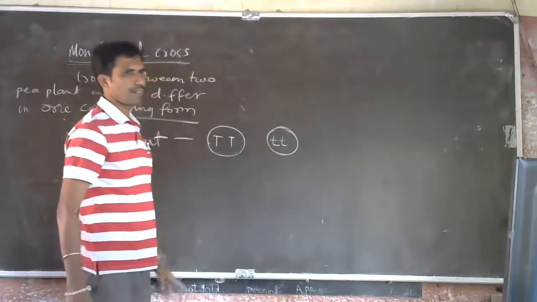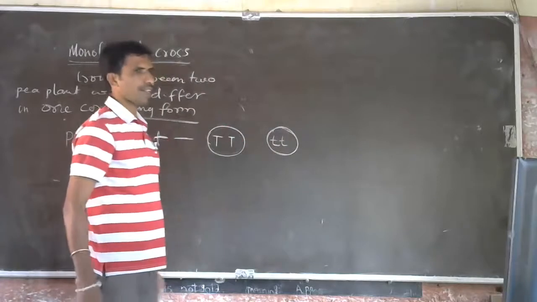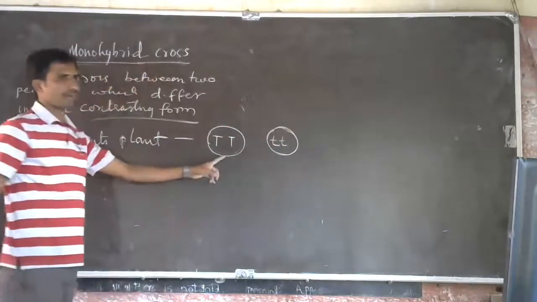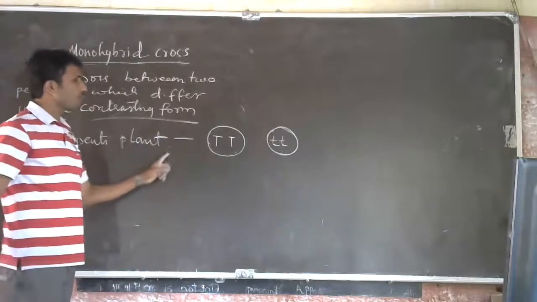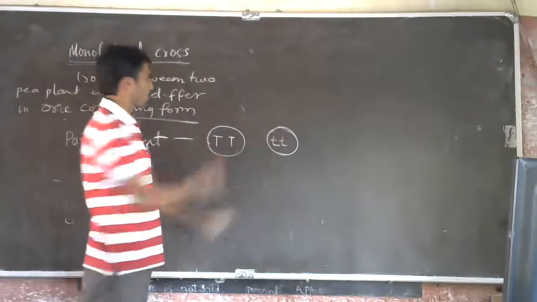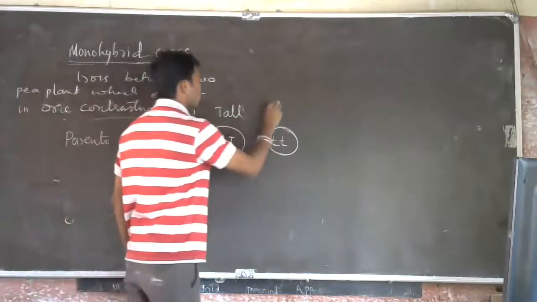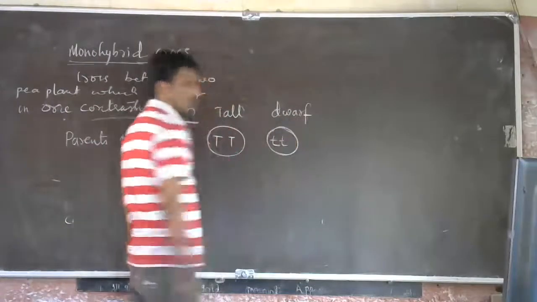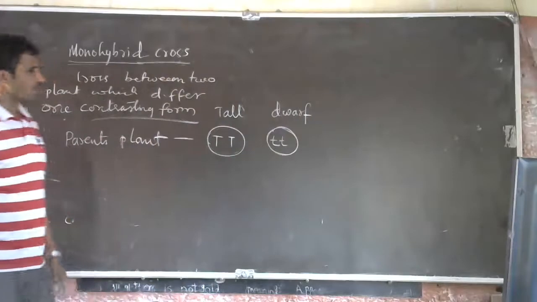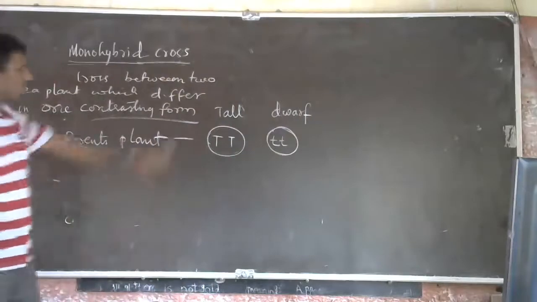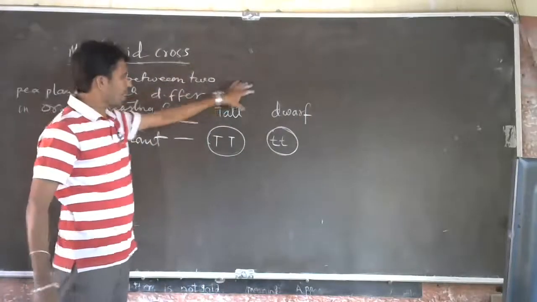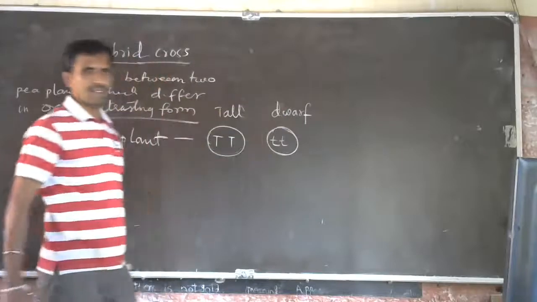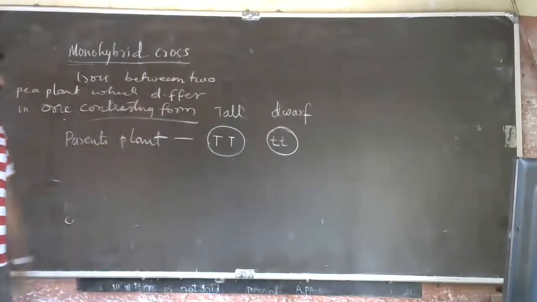You choose pea plants which differ in two contrasting forms: tall plant, and this is short or dwarf. So, understood? Length of the plant is a character, and tallness and dwarfness are the factors. Understood?